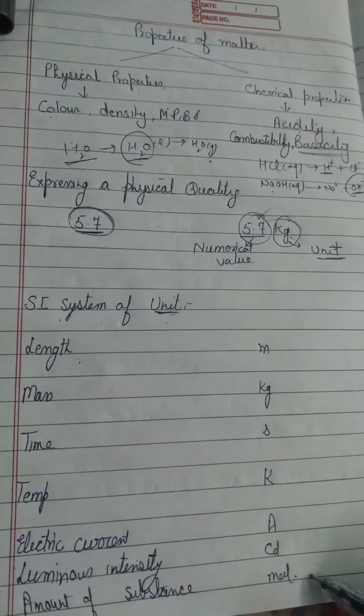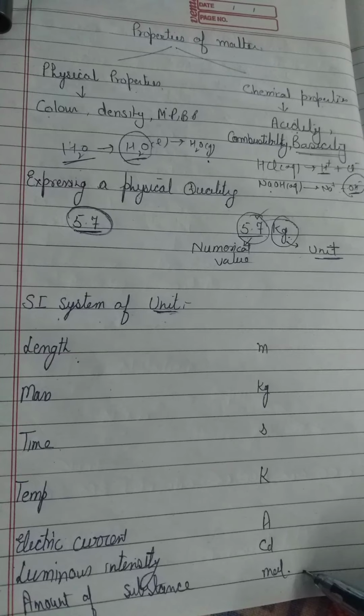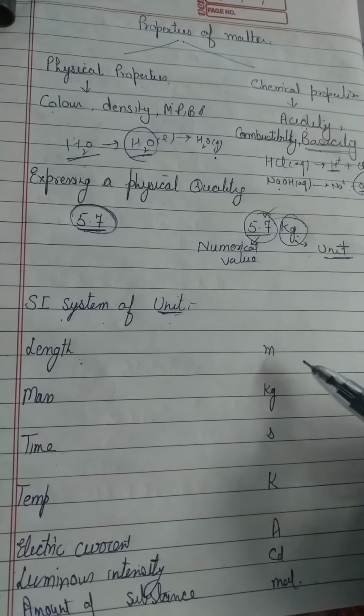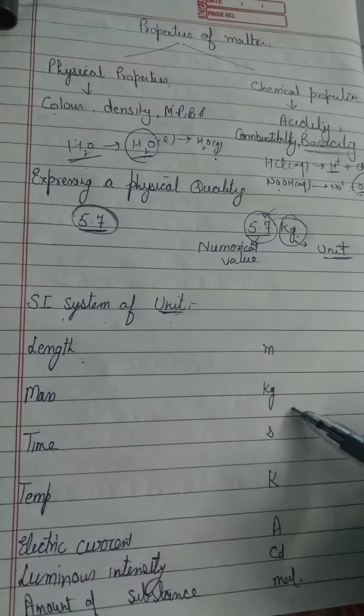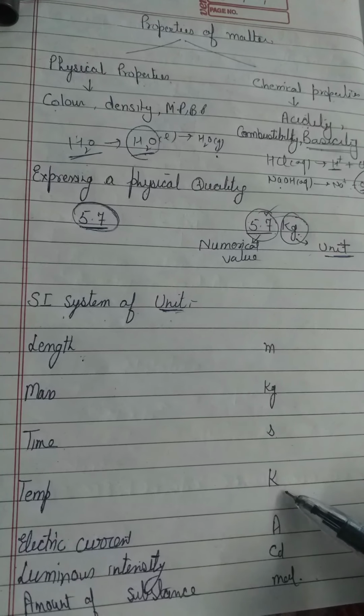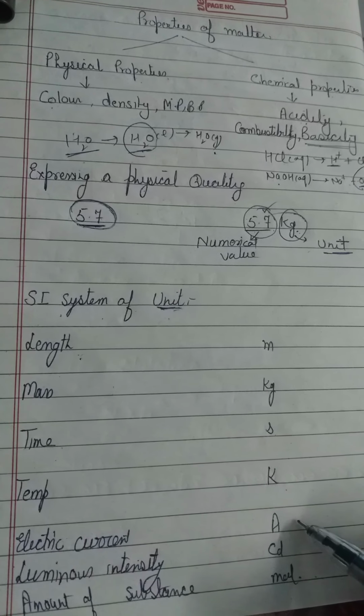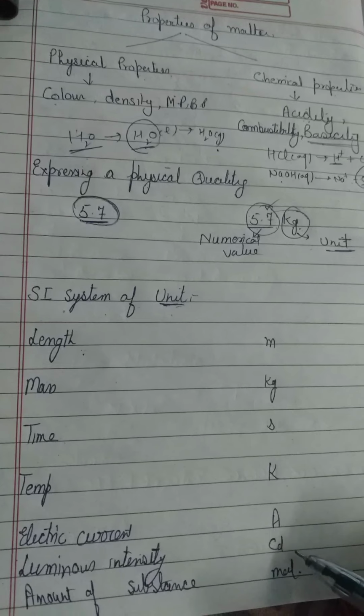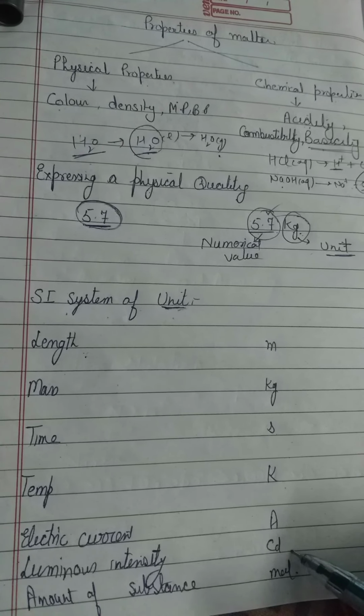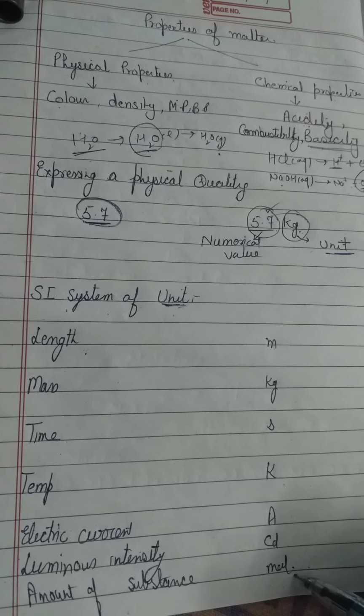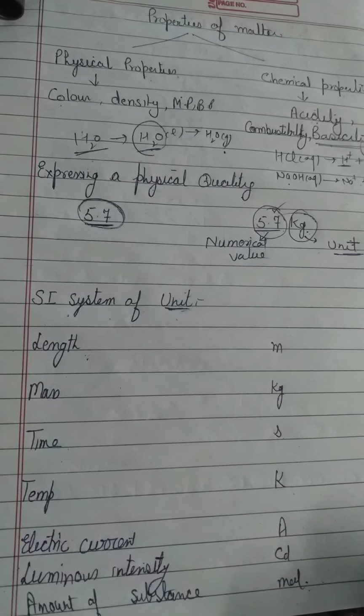And these are the units for these particular properties. For length it is meter, for mass it is kg, for time it is second, for temperature it is Kelvin, for electric current it is ampere, for luminous intensity it is candela, and for amount of substance, mole. So these are the basic 7 units.